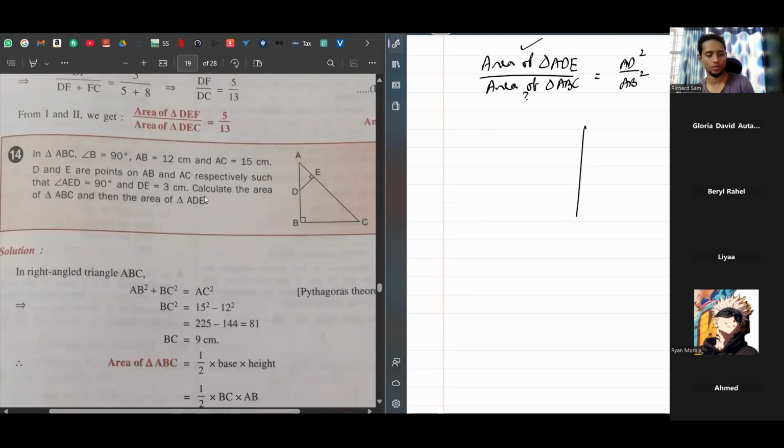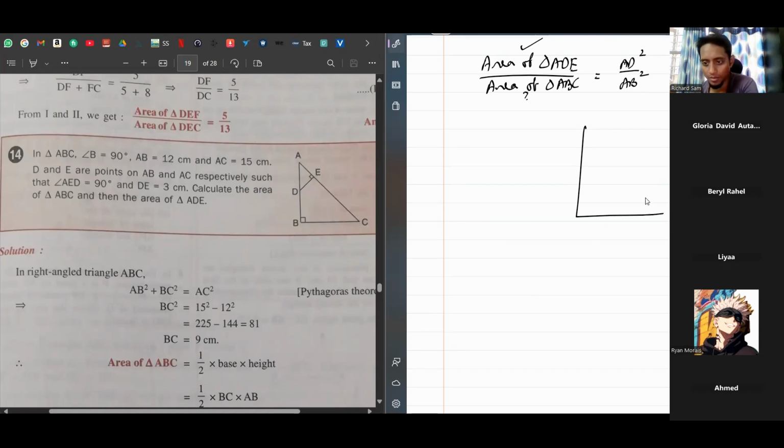Let's just read it. AB is 12, AC is 15, so that's for the big triangle. D and E are points on AB and AC respectively, such that angle AED is 90 and DE is 3 centimeters. Calculate the area of triangle ABC and then the area of ADE.